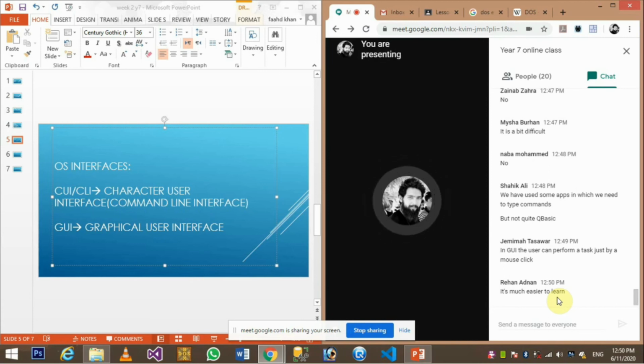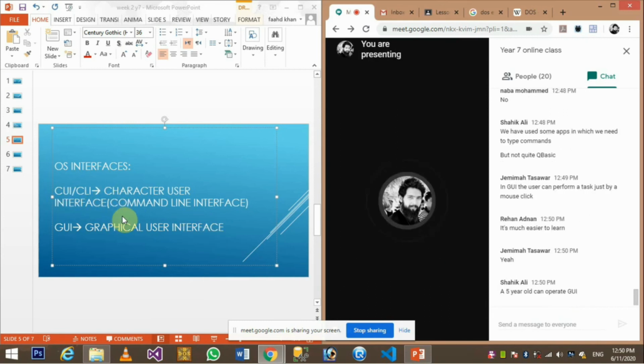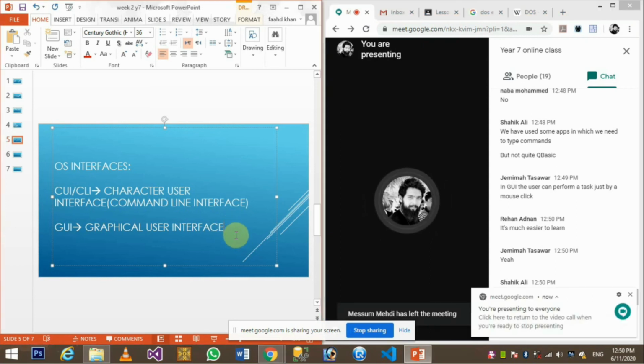It's very easy to learn. You just need to know the steps. Where would you click? Where would you go with your mouse, right? So that's very easy, but comparatively a bit slower than CLI or CUI, because it has some more things in it, right?